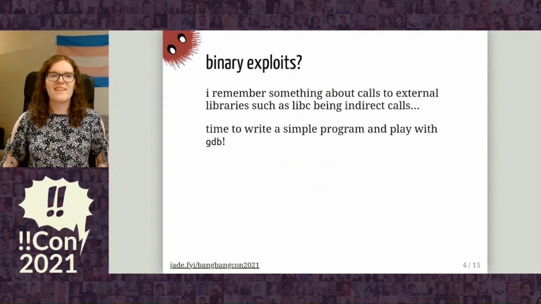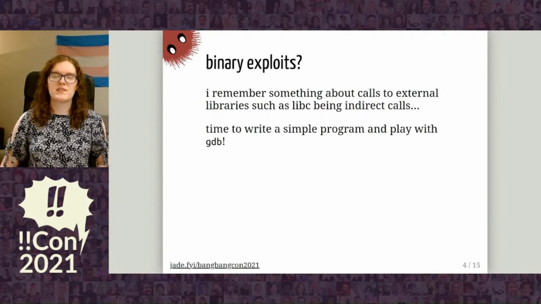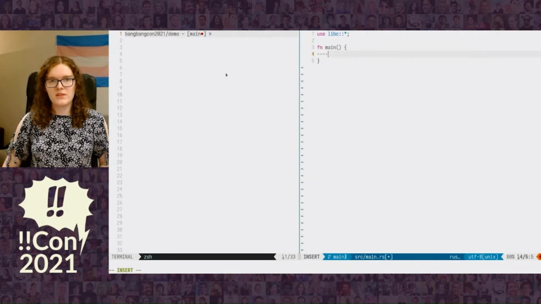They're a friend. So I remember reading about a binary exploitation technique where you could overwrite some function pointers in memory and get the program to go elsewhere when functions from external libraries such as the system C library libc are called. Let's try writing a program and see what we can find of those.